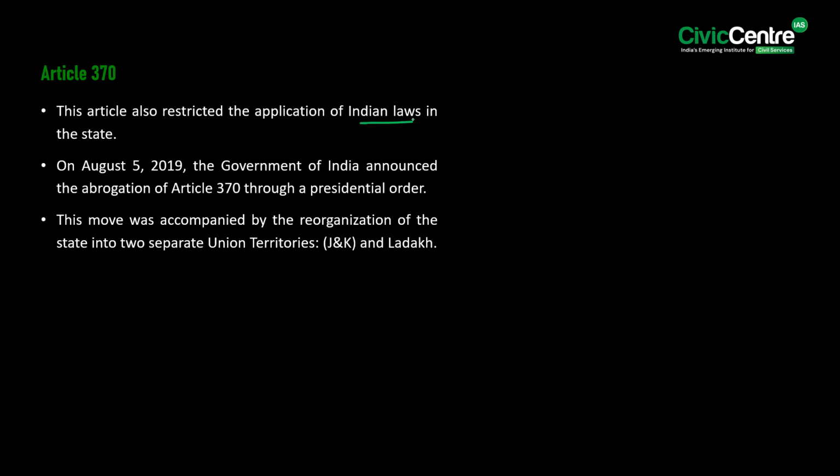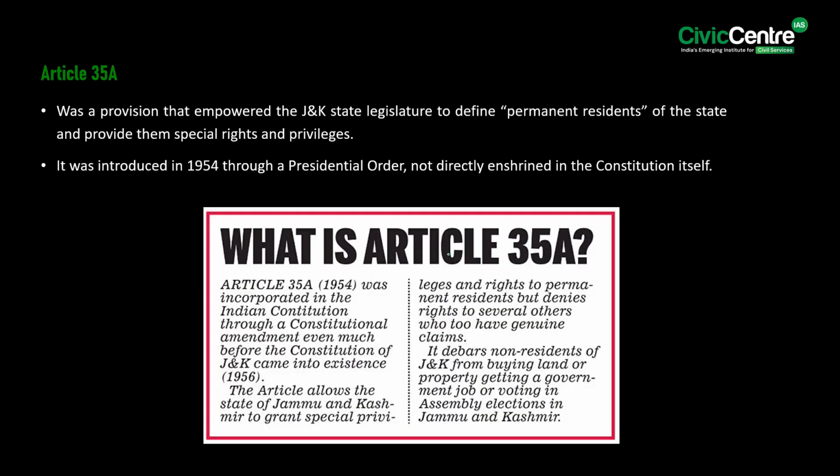But on August 5th of 2019, the Government of India announced the abrogation of Article 370 through a presidential order. Know that this move was accompanied by reorganization of the state into two separate union territories, which are Jammu and Kashmir and Ladakh. Then moving on to talk about Article 35A, see, the Article 35A of the Indian Constitution was